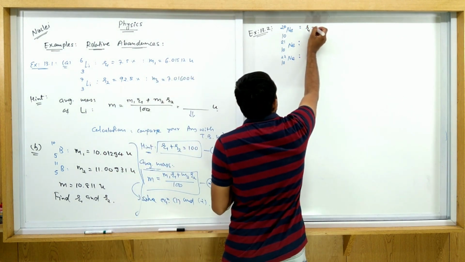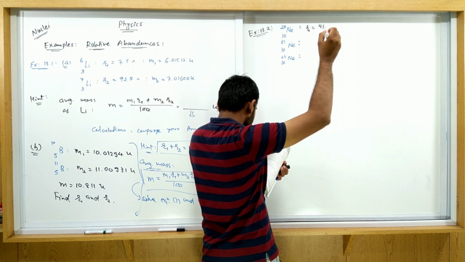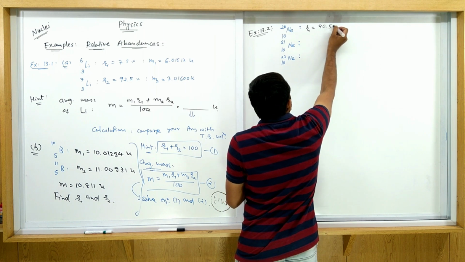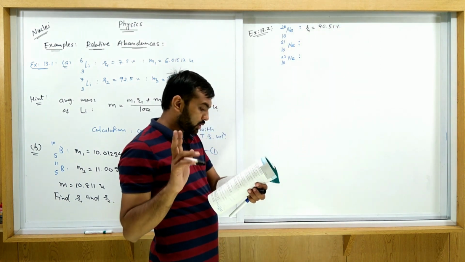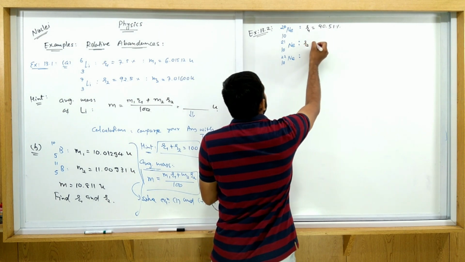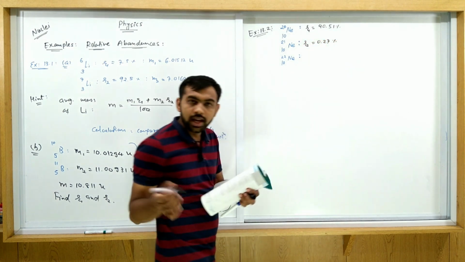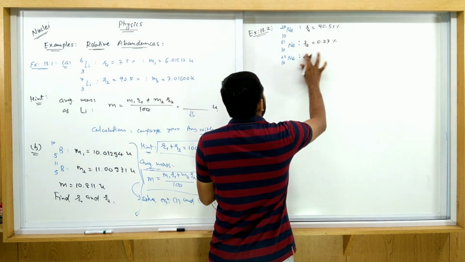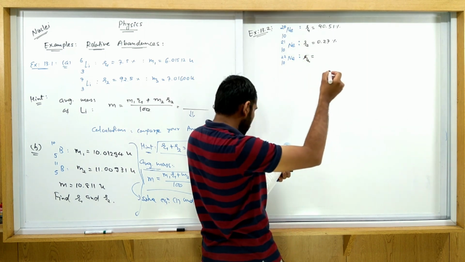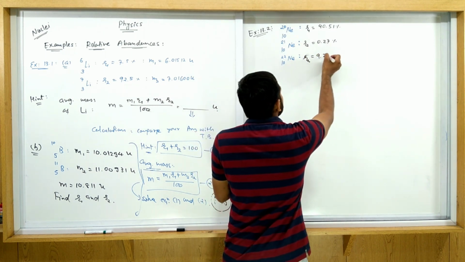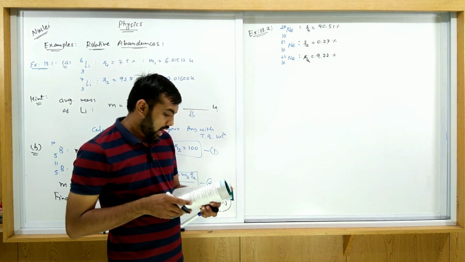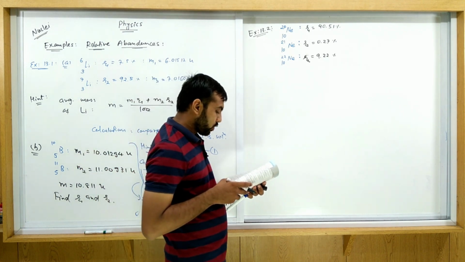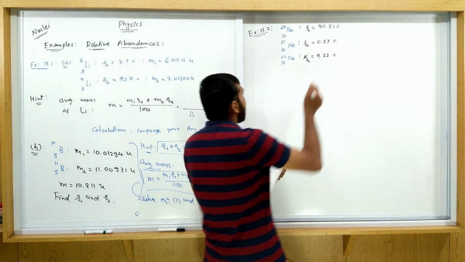90.51%. So first one, R1 is equal to 90.51%. Now the second one is 0.27%, so R2 is equal to 0.27%. Now the third one is 9.22%, so R3 is equal to 9.22%. And their atomic masses are 19.99, 20.99 and 21.99. So these all are given here.